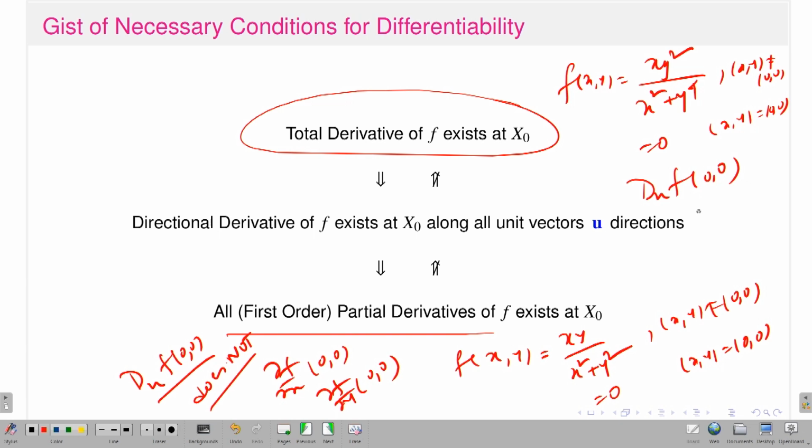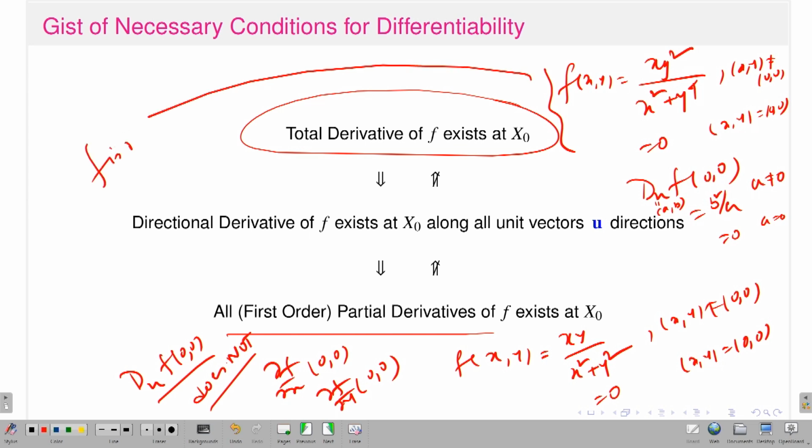If I remember, it is b squared by a if a is non-zero, and 0 if a is 0. So, in the direction u equal to (a,b), the directional derivative exists. However, this function f is not even continuous